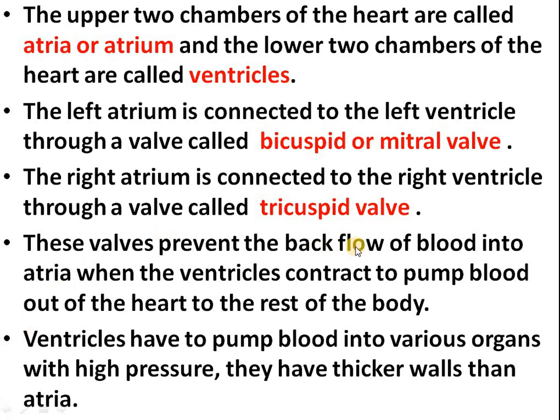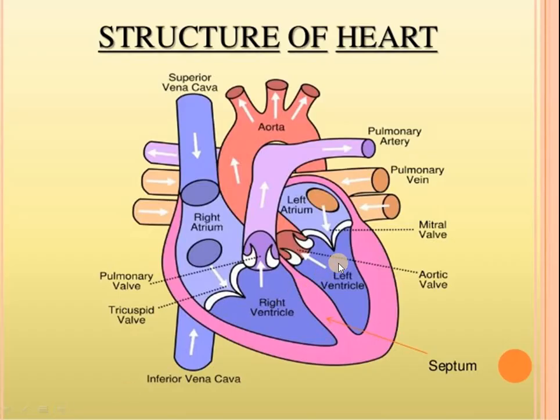These valves prevent the backflow of the blood into atria when the ventricles contract to pump blood out of the heart to the rest of the body. What is the function of these valves? When the left ventricle and right ventricle pump the blood out of the heart, these flaps or valves will close so that the blood from the left or the right ventricle does not flow back to their atria. That is why they are present over here. Valves prevent the backflow of the blood from the ventricles to the atria. Clear?